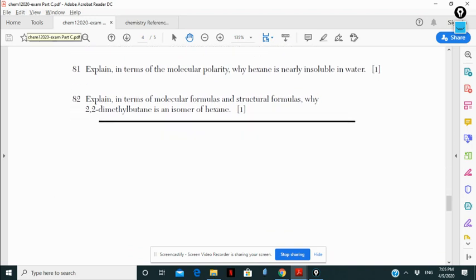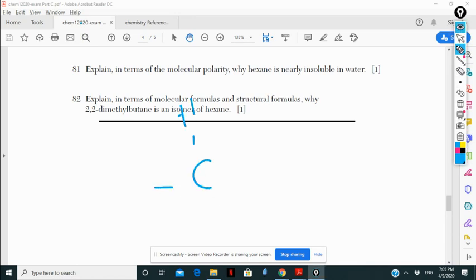Now, explain in terms of molecular polarity why hexane is nearly insoluble in water. That's easy. Looking at carbon and hydrogen, you find the electronegativities in the reference sheet.